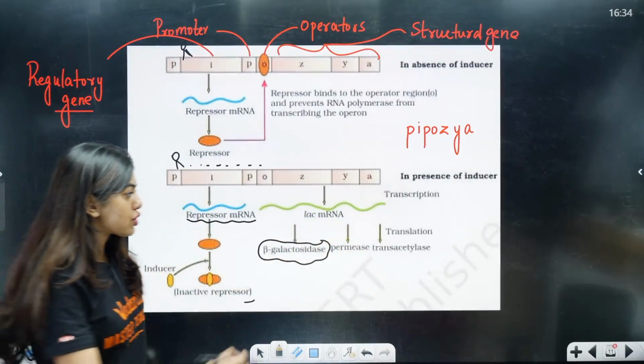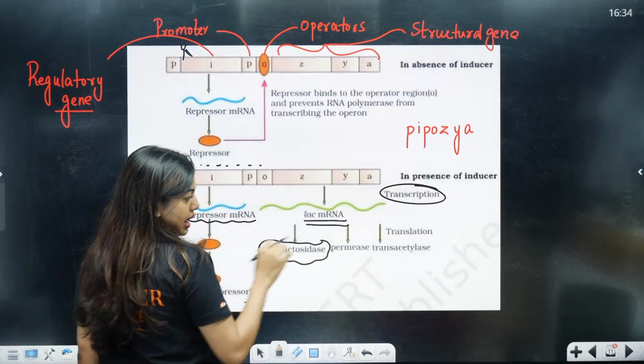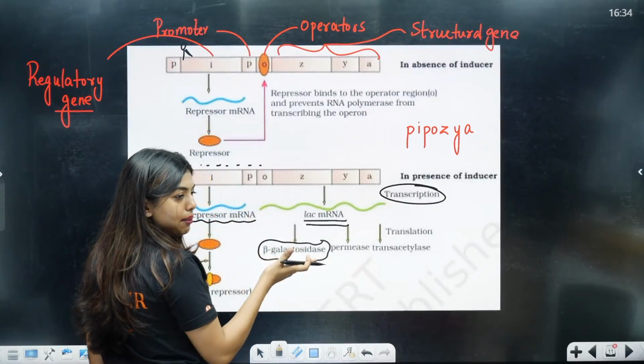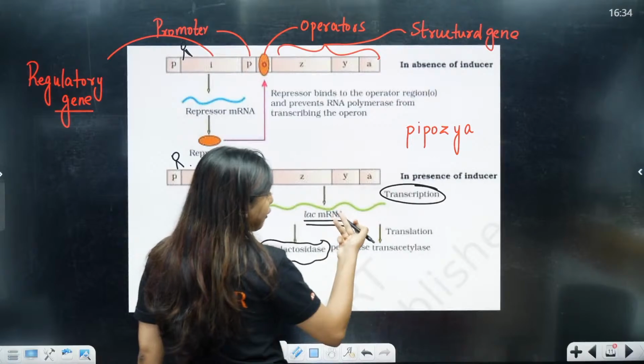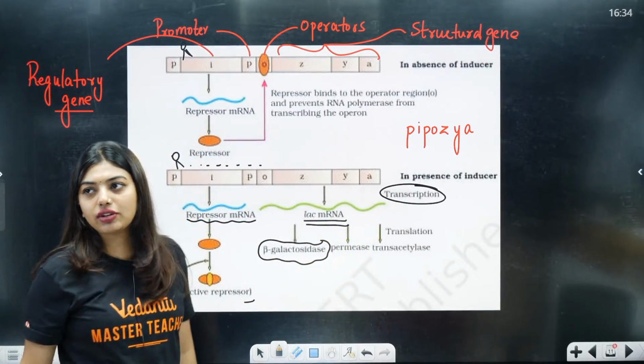Is this clear? So transcription happens, students, because see, lac mRNA is formed. Lac mRNA means what? From DNA, mRNA is formed, which means transcription. After mRNA is formed, this mRNA has to go to the cytoplasm. From there, translation will happen. Okay?